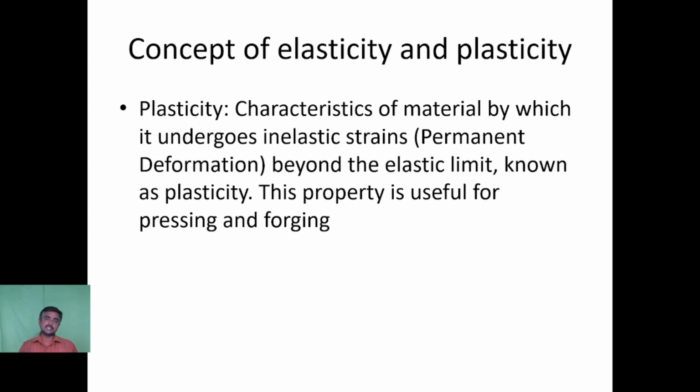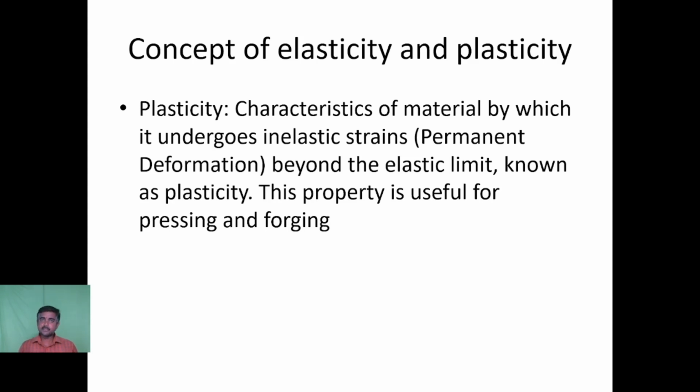Beyond a certain limit, the expansion of the rubber band will be permanent, and the material will not come back to its original shape. This property of the material is called plasticity. It results in the permanent deformation of the body. Plasticity is a characteristic of the material by which it undergoes inelastic strains.